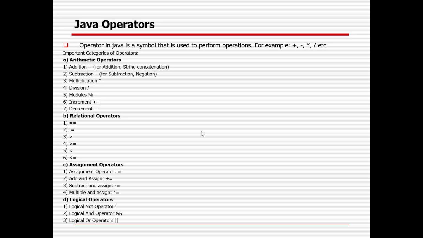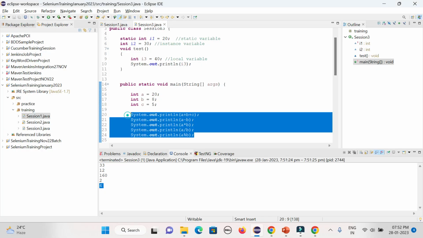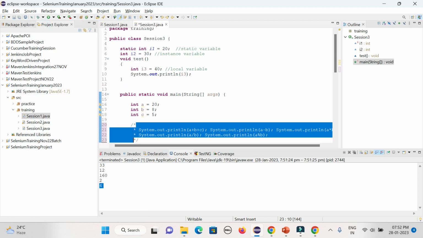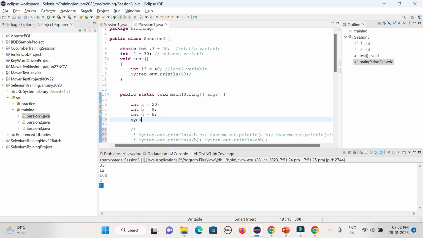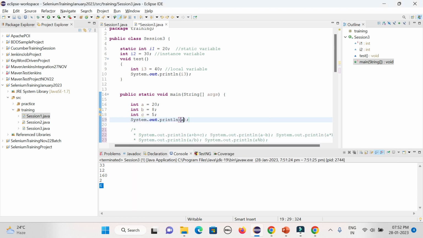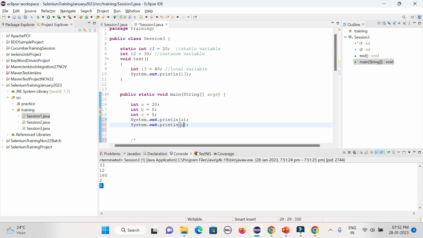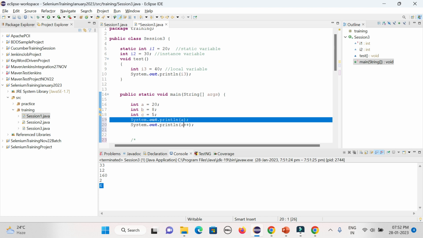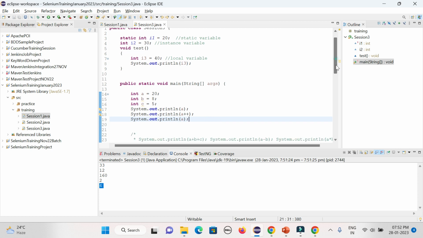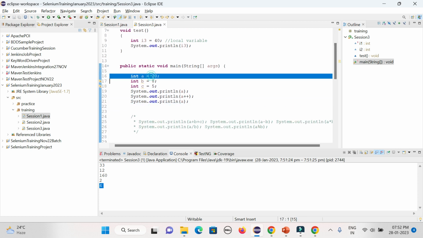And then there are two operators called increment and decrement. Here it is very important to know what is increment and what is decrement operator. So let's try to print a. Then next print a plus plus, and then again print a. Can anyone let me know what the output will be for these three lines? The variable value is 20.